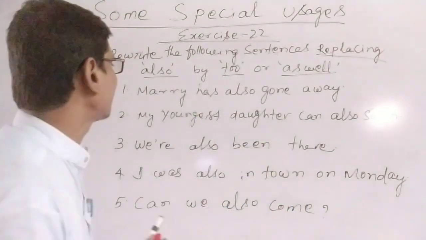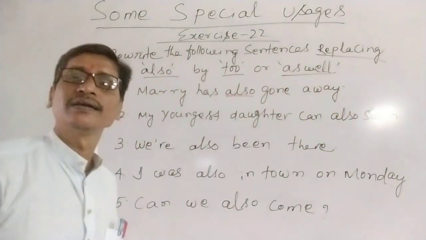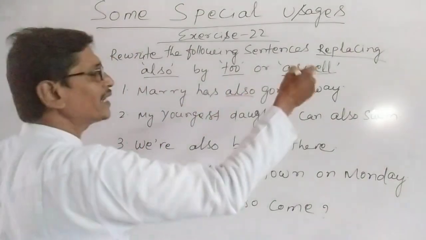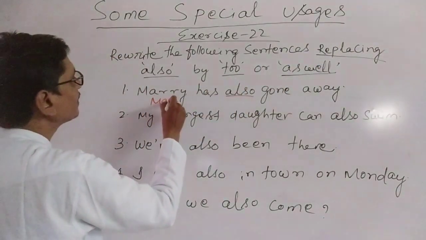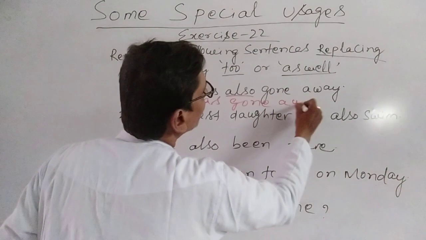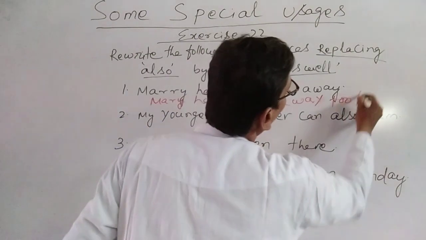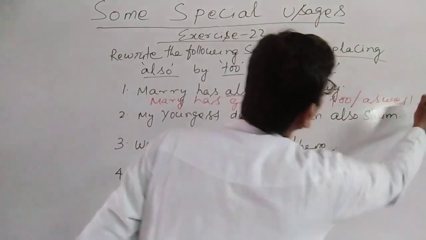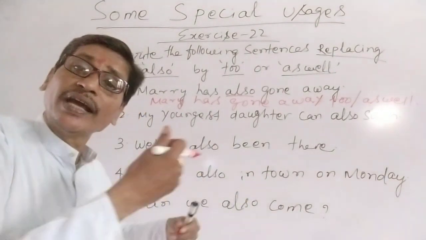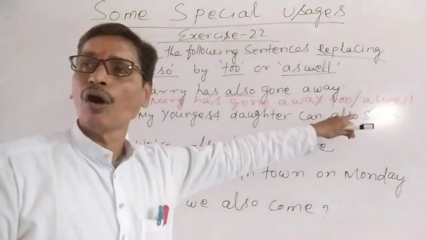You see, the first sentence is given over here. Mary has also gone away. What will we do? We can write to or as well in place of also. We will write Mary has gone away too, or as well. We can write like this: Mary has gone away too, or Mary has gone away as well. Understand? So we did not write also. We have used to or as well.